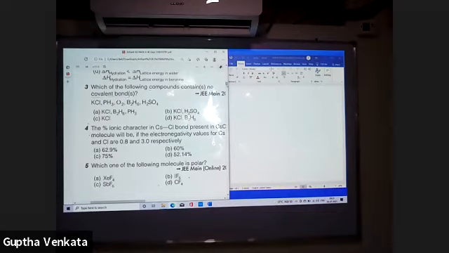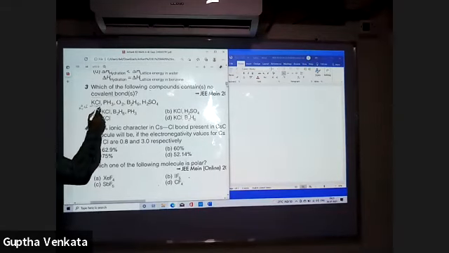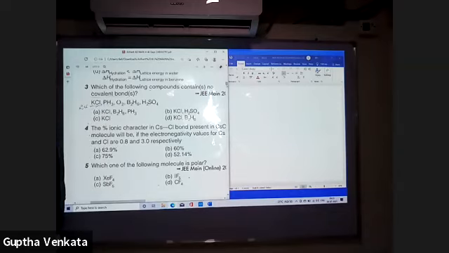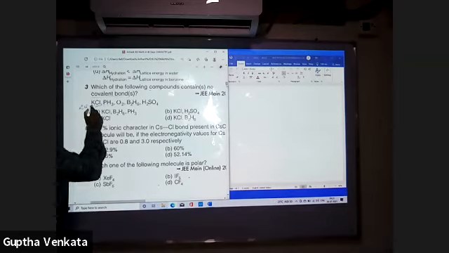No covalent bond means here KCl. You remember K plus Cl. It is metal and non-metal. Between non-metals, covalent bond. Between metals, metallic bond. Between metal and non-metal, ionic bond. So metal and non-metal, which bond is there? Ionic bond. So accept.